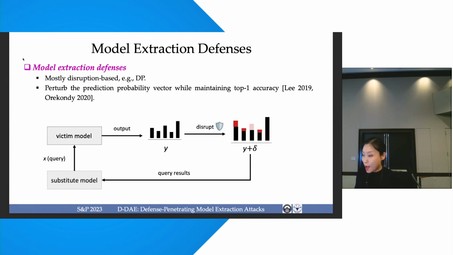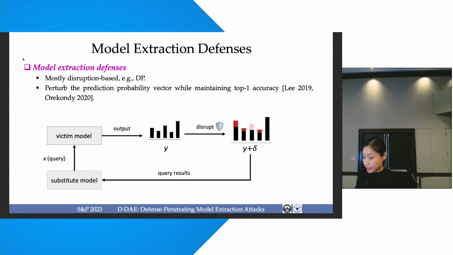Of course, in this cat and mouse game, because we have attacks, people certainly come up with defenses, and mostly they use disruption-based defenses. The key idea is that because the attacker retrains the substitute model with the query results, the defender can disrupt the query results to mislead the attackers.